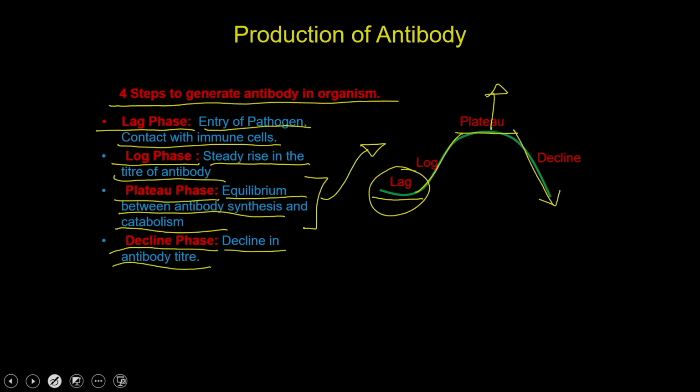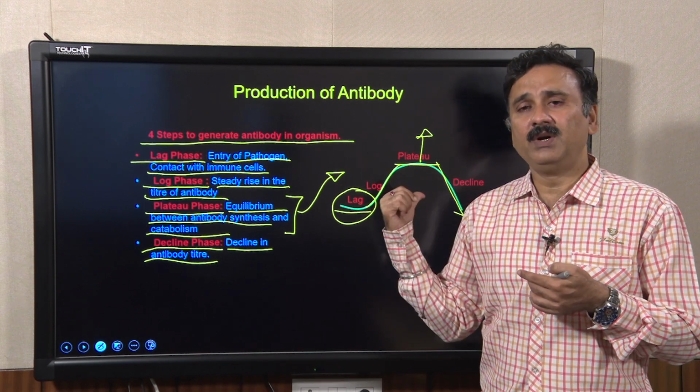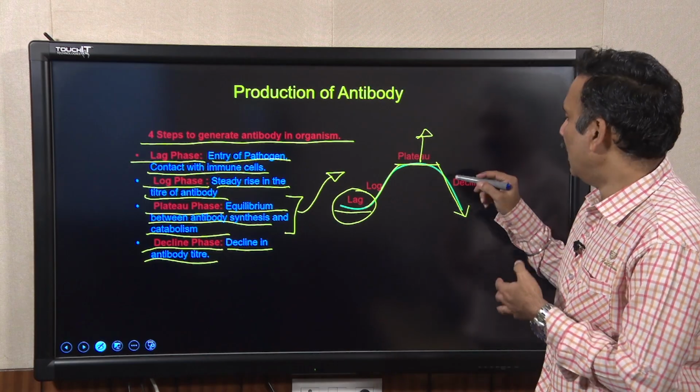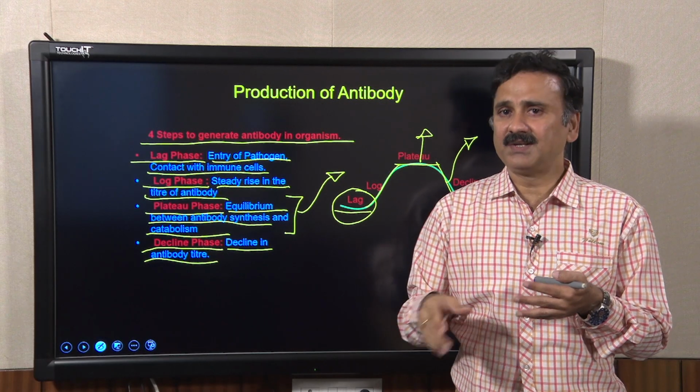So, the antibody production as well as the destruction is going to remain constant, and then it enters into the decline phase where the antigen is going to be eliminated from the body, which means the organism has removed the infection from the body, and that is how there will be no need to produce the antibodies, and that is how the antibody production is going to decrease.